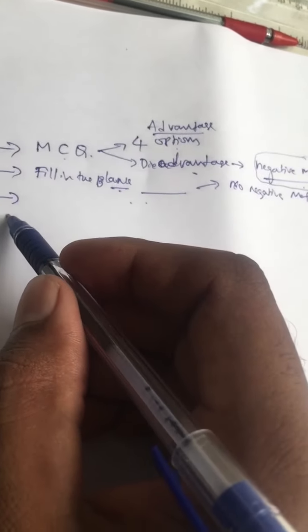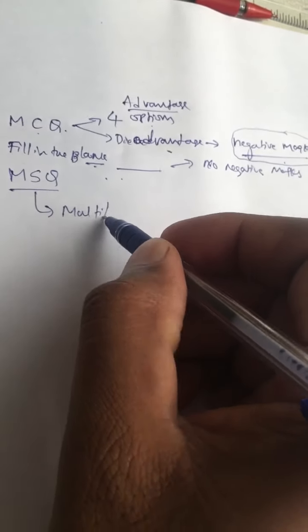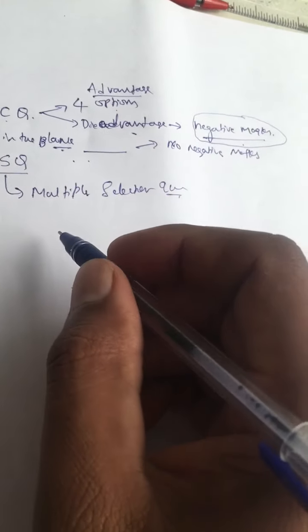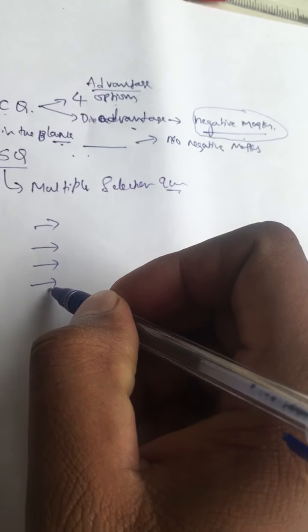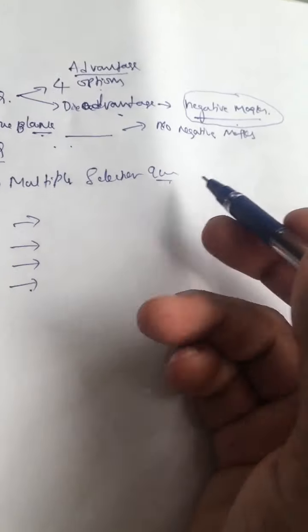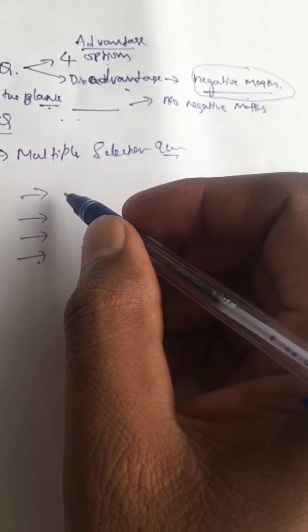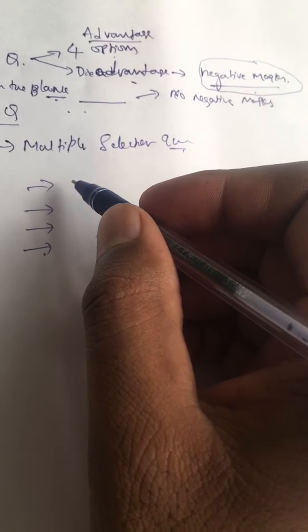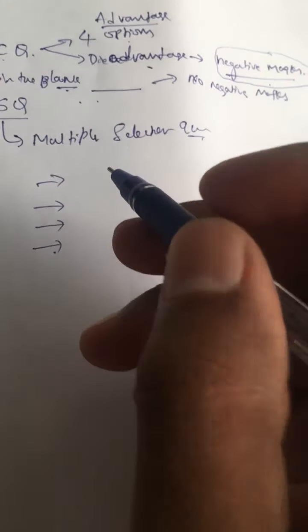The third type of question, which is newly introduced, is MSQ. The meaning of MSQ is multiple selection questions. The meaning of this is, out of 4 options, more than one will be correct, and you have to mention which are the correct answers. For example, as they mentioned in the brochure, they have given one easy question in the brochure to understand what a multiple selection question is.